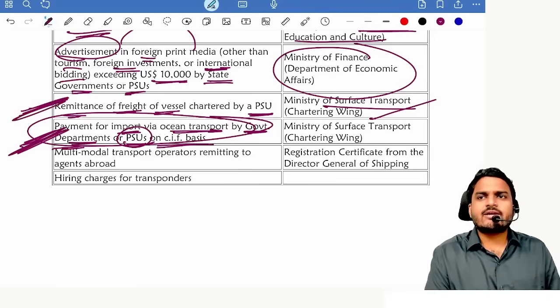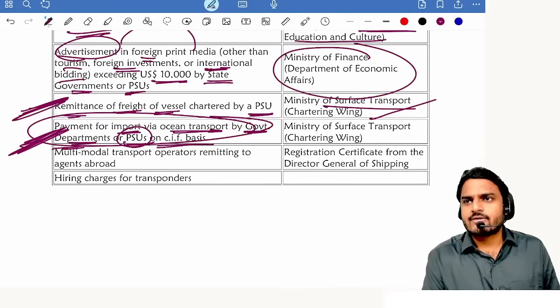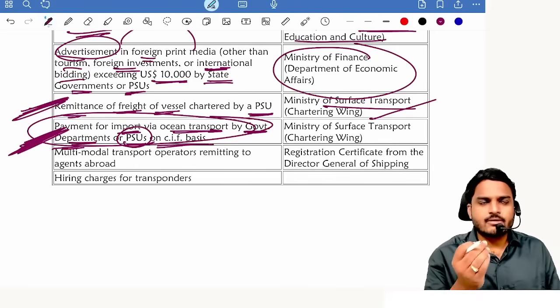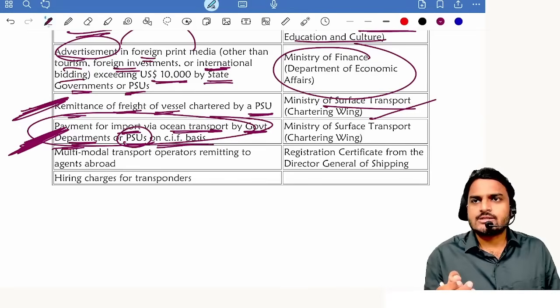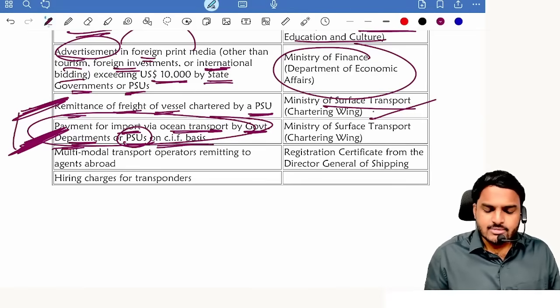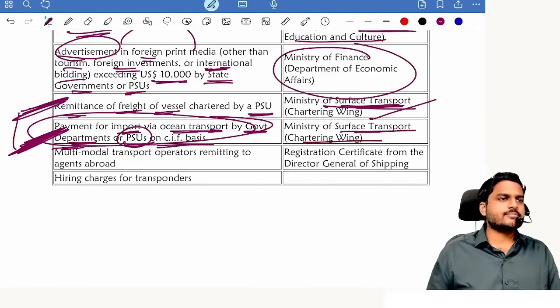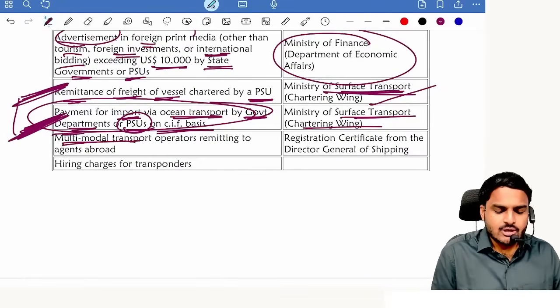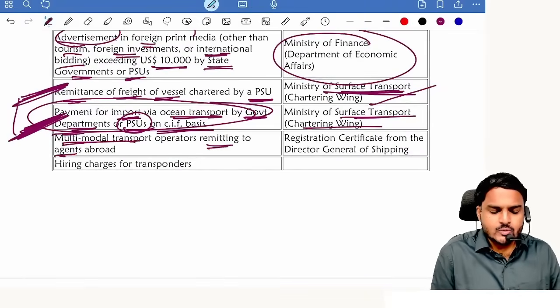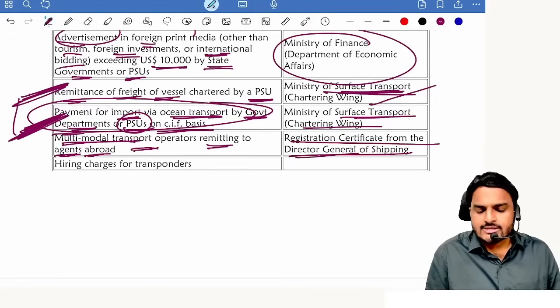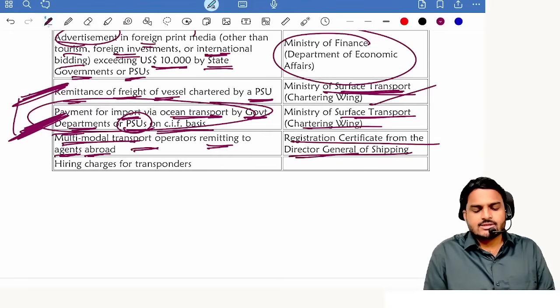Generally, why do we incur freight? For transportation we incur freight, and for purchase we incur invoice amount. For purchase of the things we need to pay the invoice amount. So both the amounts require permissions, and the permission is required from the Surface Transport Ministry Chartering Wing. Next one, multimodal transport operators remitting any commission to agents abroad, for them also, yes, you need to obtain a registration certificate from the Director General of Shipping.